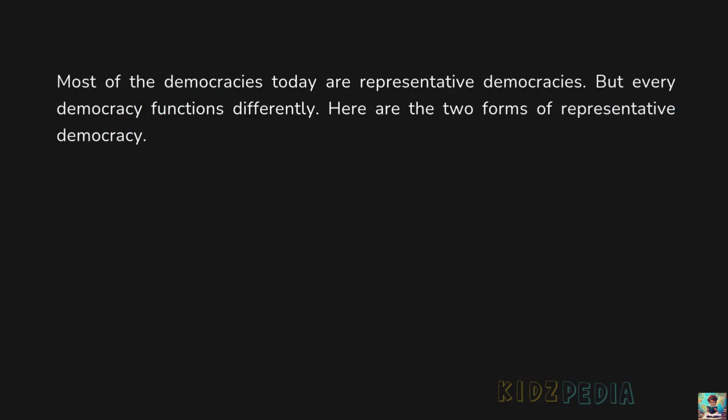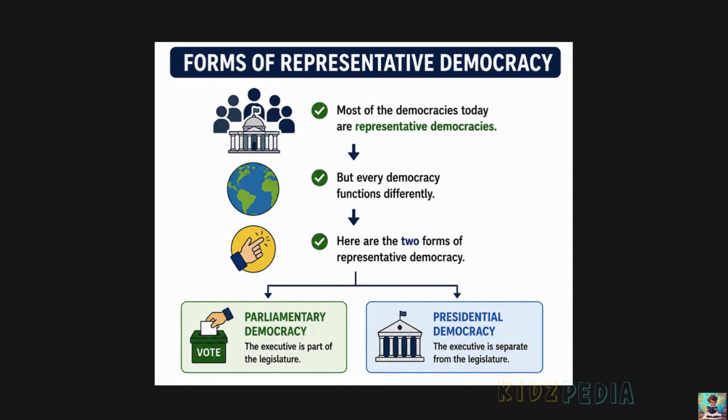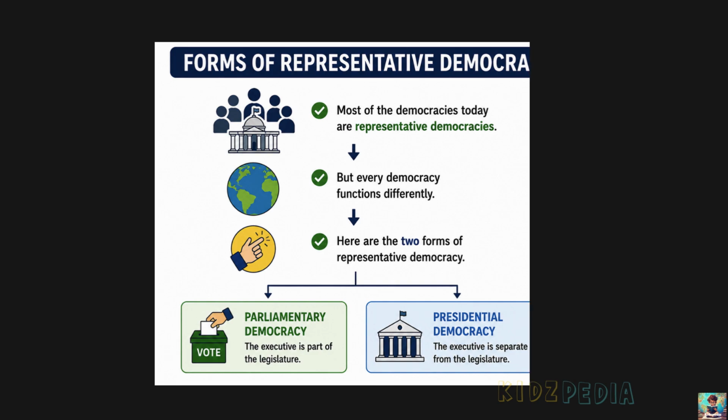Most of the democracies today are representative democracies, but every democracy functions differently. Here are the two forms of representative democracy. So today, most countries in the world follow representative democracy. In a representative democracy, people elect their representatives and the elected representatives govern the country on behalf of the people. However, not all representative democracies work in the same way. Different countries have different systems for forming and running the government. There are two main forms of representative democracy: parliamentary democracy and presidential democracy. In the next section, we will learn how these two forms are different.